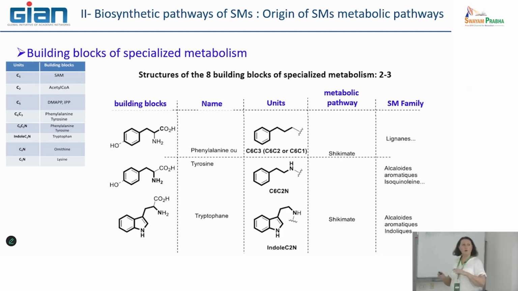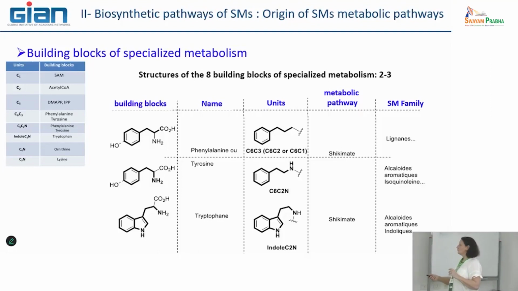After that, we have more complex molecules, such as the 3 amino acids phenylalanine, tyrosine, and tryptophan. Here you have the structure of the molecules. We see here the two amino acid functions, amine and carboxylic acid. What is interesting is that this building block can be modified on several parts of the core of the molecule, and lead to the shikimate pathway I showed you just before.